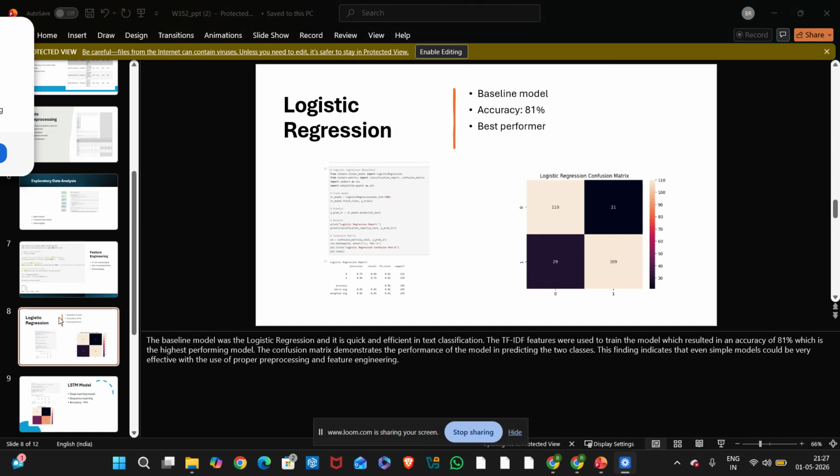LSTM. Next, I used LSTM, a deep learning model. It understands sequence and relationships between words in a sentence. It achieved 74% accuracy. Since data size was small, performance was lower compared to logistic regression.